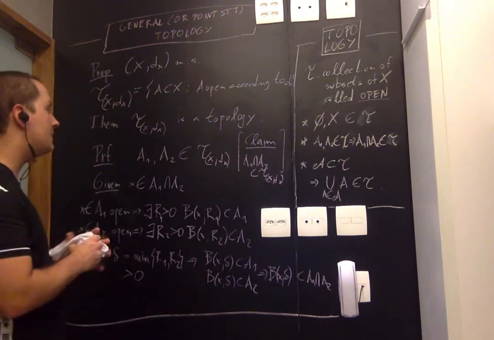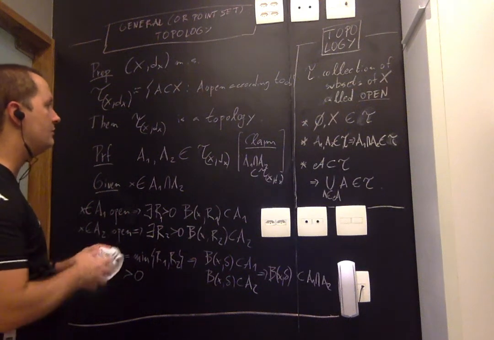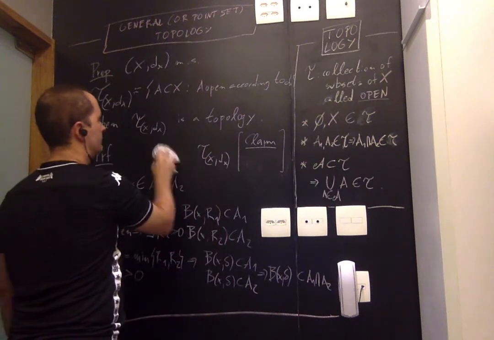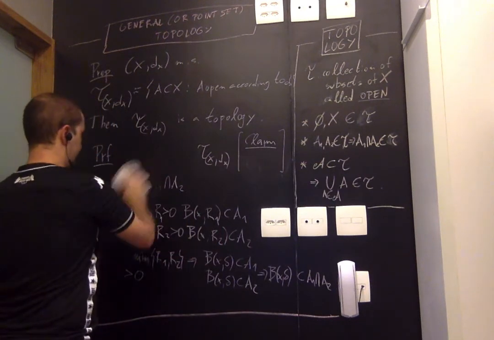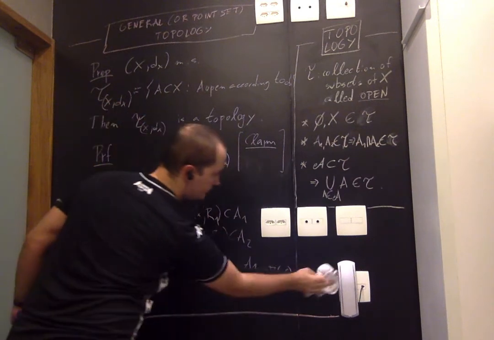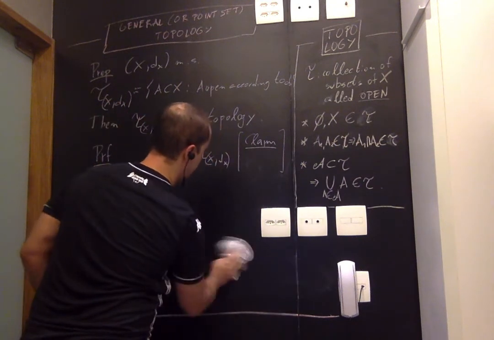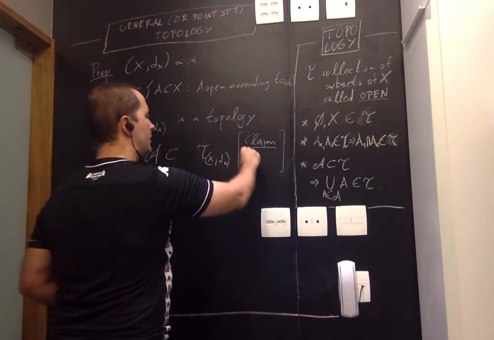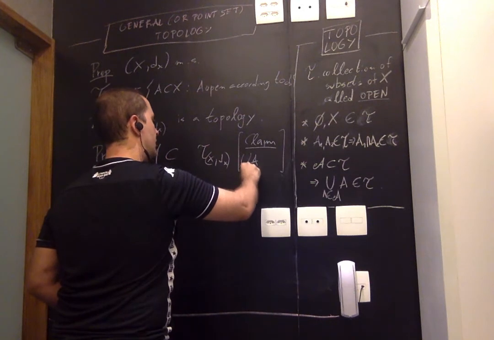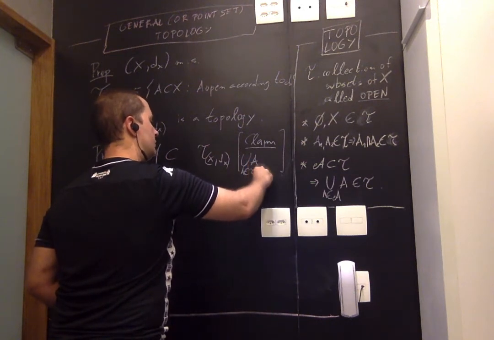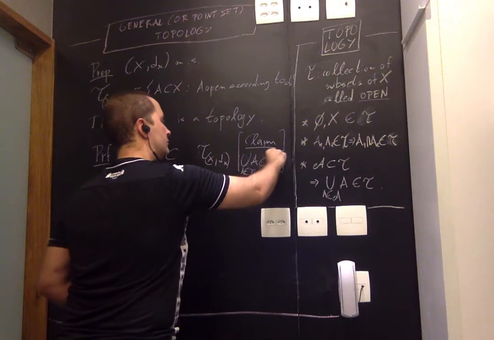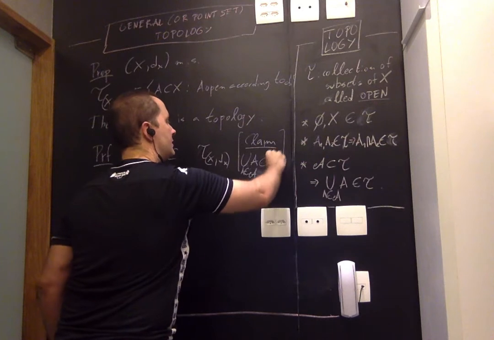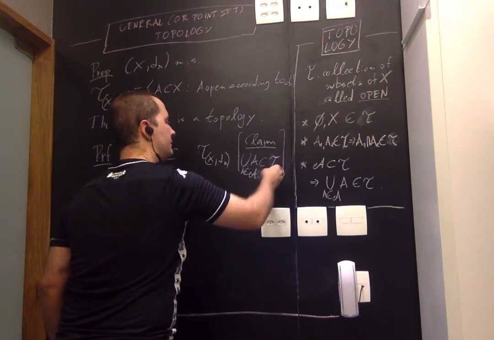Now 3 is in some sense easier, even though it's kind of a fancier statement, right? It has this union that could be uncountable. But let's look at it. So we're given our family, our collection of open sets, and we want to prove that this union is also open. Sorry, A belonging to the family script A, and this is τ(X, d_X).